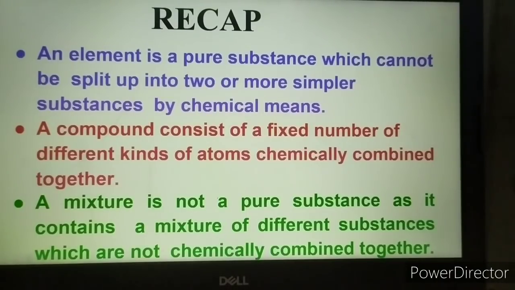Then we have learnt about mixtures. Mixtures are impure substances. We say that it is not a pure substance as it contains a mixture of different substances which are not chemically combined together. Now, today we are going to learn about the different separation techniques for the different kinds of mixtures.